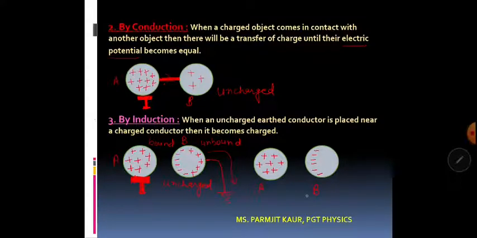While we charge by induction, we can see the charge acquired on the second material will be of opposite polarity. If A was positive, B will get negative charge. In the case of conduction, if A was positive, B will also be positive. In charging by friction, one of the materials will acquire positive charge and the other will acquire negative charge.